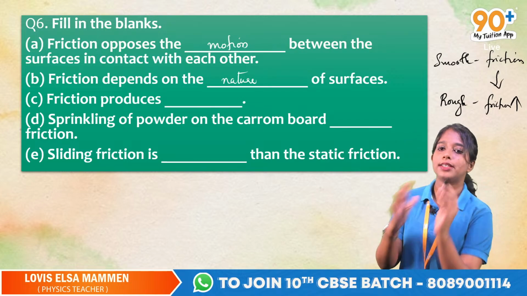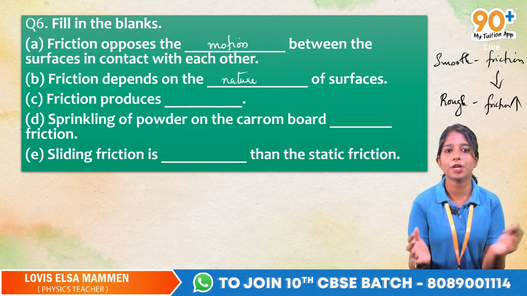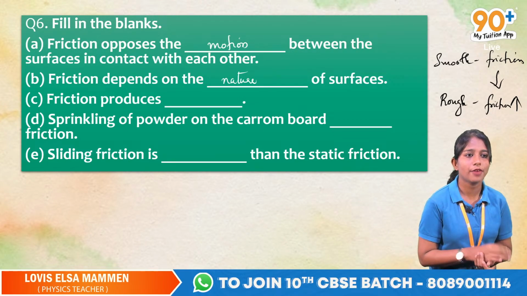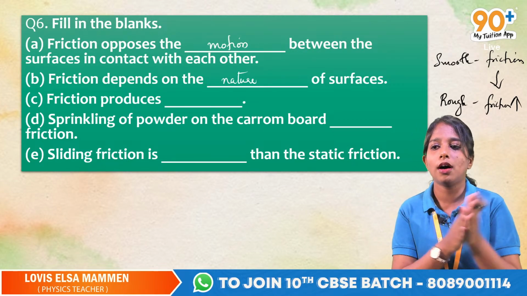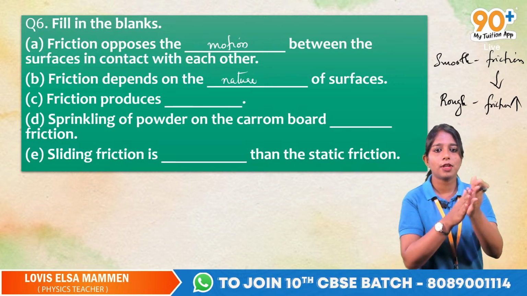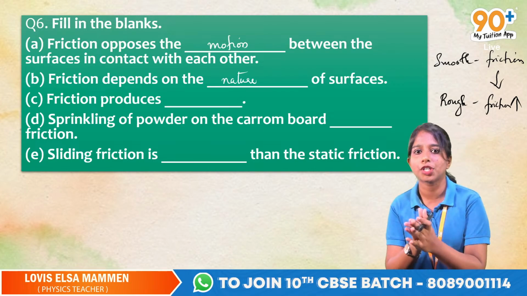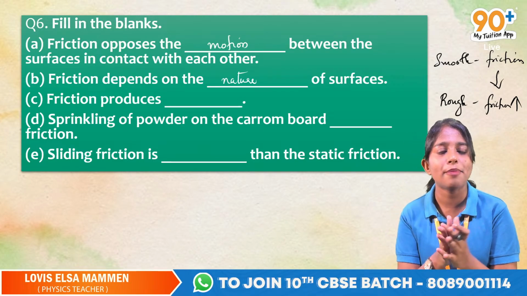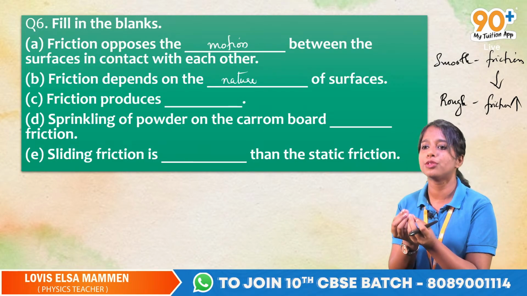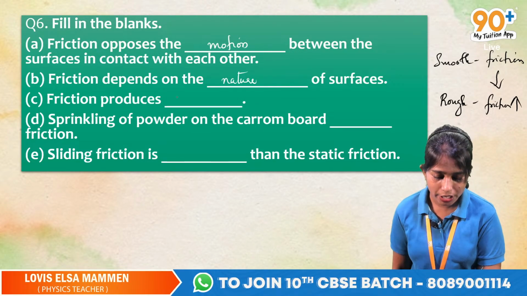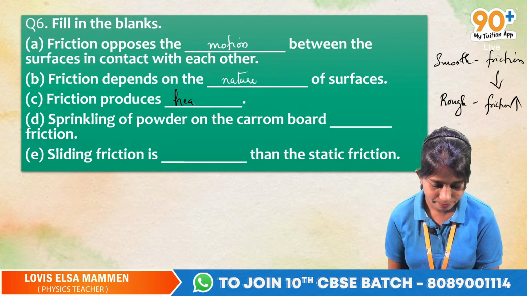Friction produces dash. What can friction produce? Okay, for example, when you rub the two palms of your hands together for some time, obviously there is friction there. So what happens? Yes, heat will be produced. After some time you can feel that heat. Yes or no? Yes. So friction produces heat.